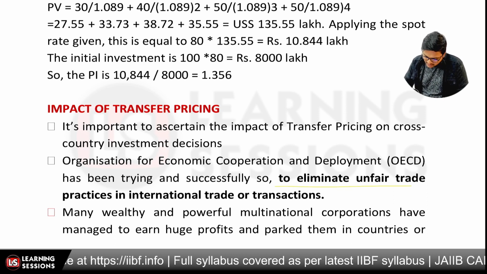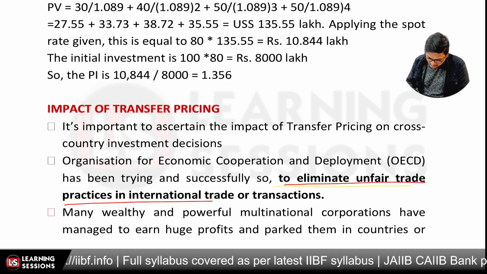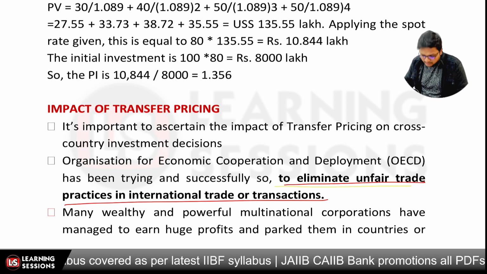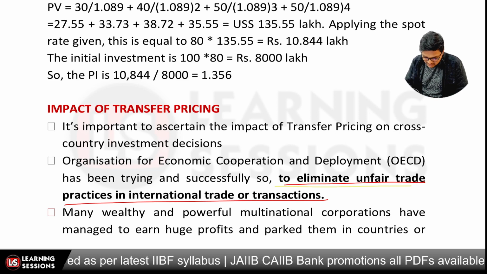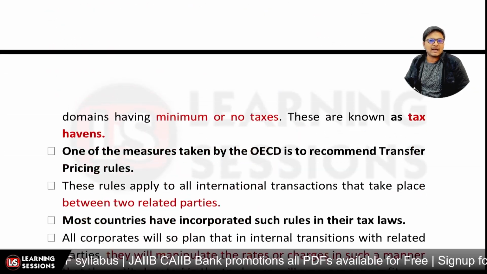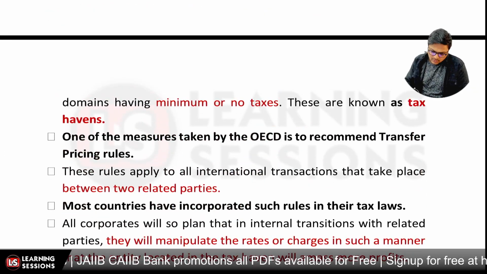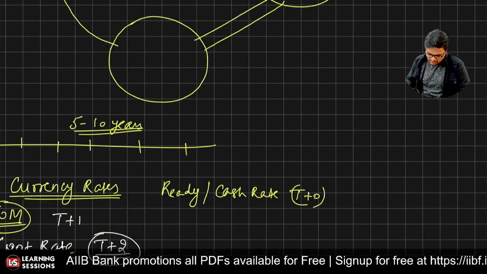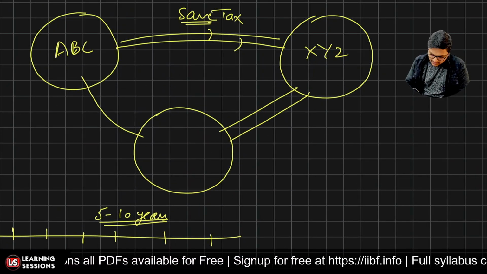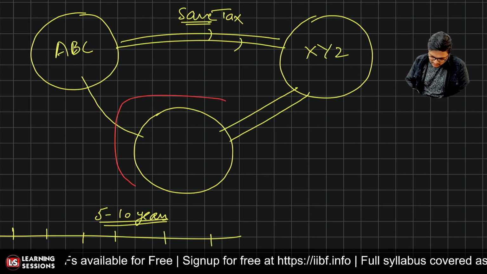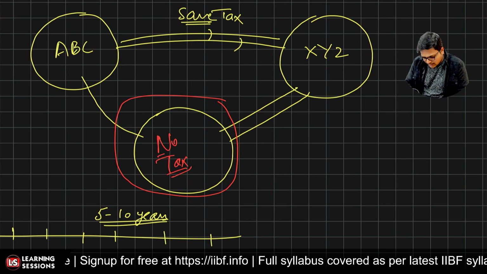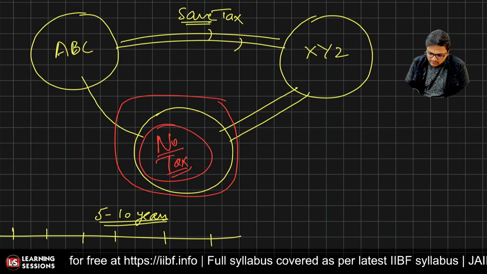So if there will be any unfair trade practices between the same concerns who are having relationships in the international market, for that purpose, we have the standardized procedures given by the OECD, right? And let me just tell you, as I told you already, it may be the case that ABC and XYZ are not dealing directly, they are dealing through some tax haven country where there is no tax applicable, or little tax is applicable, so as to safeguard their taxes.